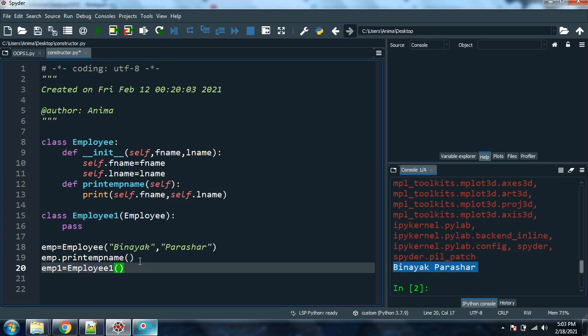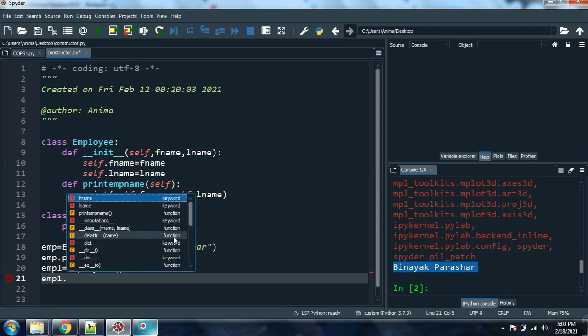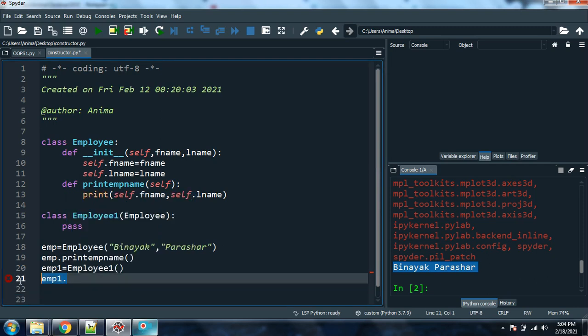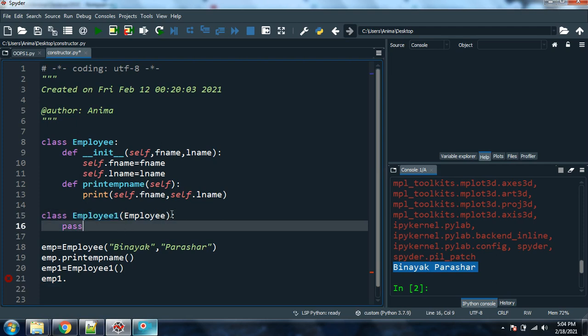Now I've just created a new object that is emp1, and as soon as I type emp1 dot, just wait, it will give you the methods which are inside the employee class, that is your parent class. See, first name, last name, print employee name. But we have created this employee1 for this class, correct? But here I have already mentioned it.